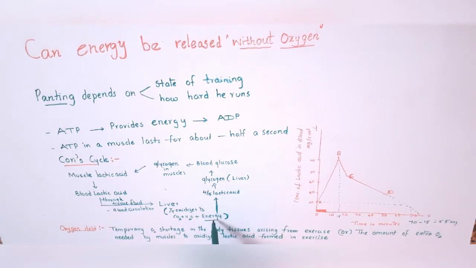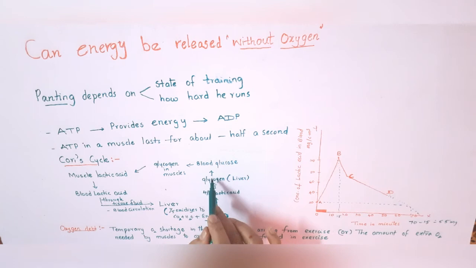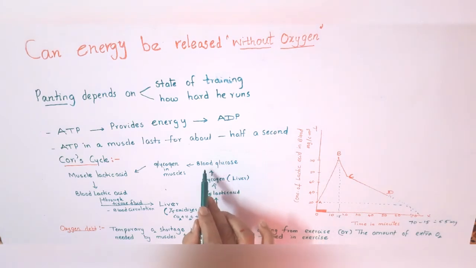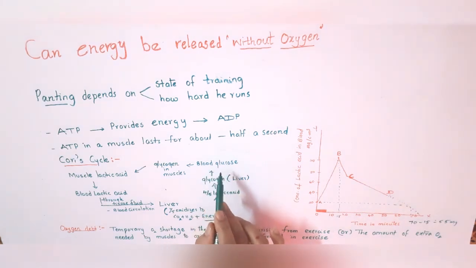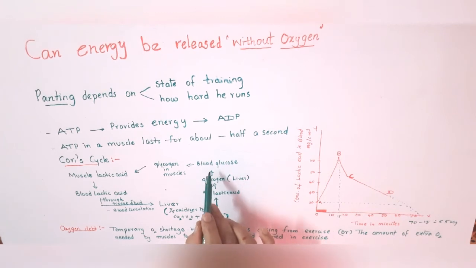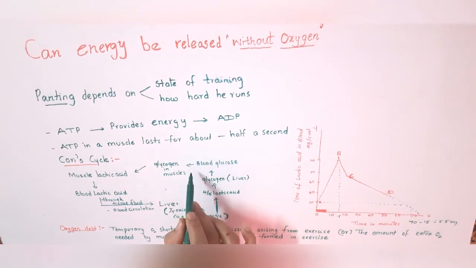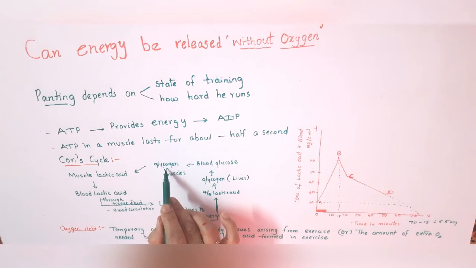This energy, which is produced by the oxidation of 1/5 of the lactic acid, is used to convert 4/5 of the lactic acid into glycogen in the liver. This glycogen in the liver enters the blood as glucose whenever it is required, and then in the muscles it is converted to glycogen.